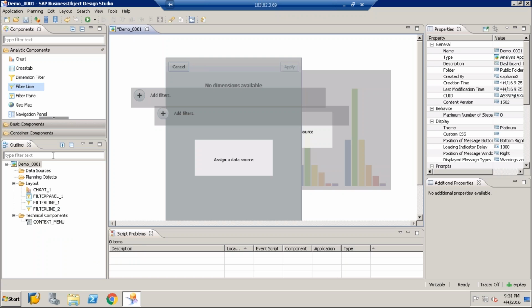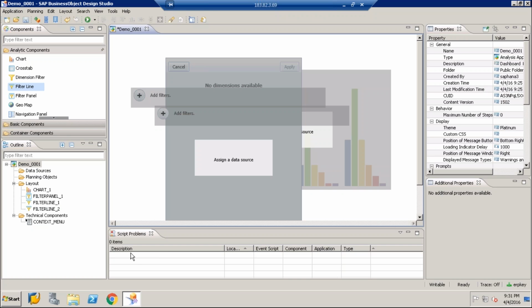Apart from the outline pane, we have a canvas. The canvas is the front end of the dashboard where you will be putting all your components to create a meaningful visualization. You will be arranging the components, and on top of the first component you can put another component as well, and you can use dynamic visibility to display just one component at a time. All the visualization related activities you will be doing in the canvas.